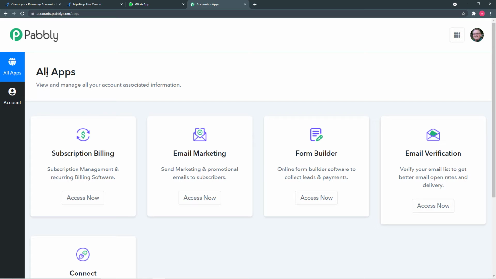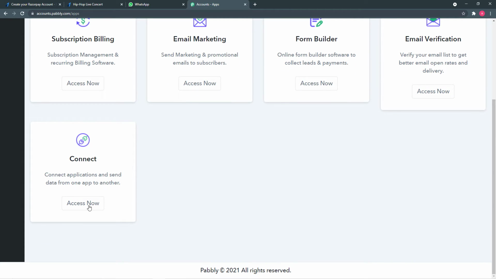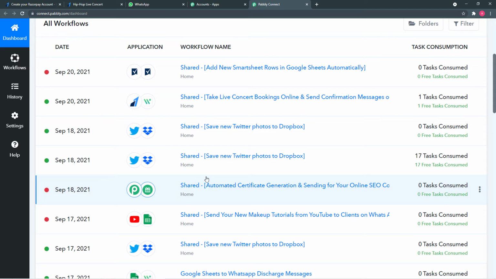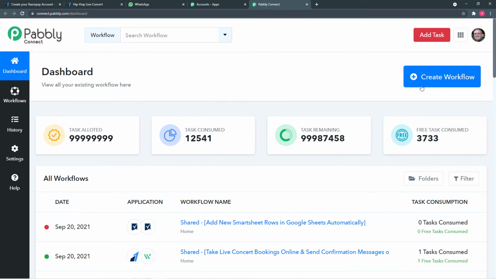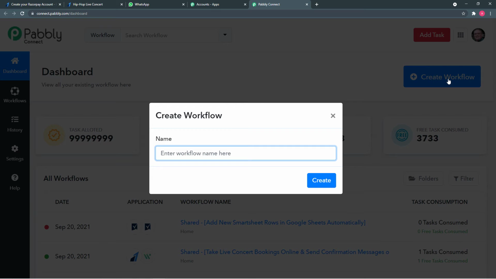So this is the all apps section of Pabbly. From here you have to come to this connect panel and click on access now. So this is the dashboard of Pabbly Connect. To start working here, we have to create workflows like these. To create a workflow, click on the create workflow button and it will ask for a name of your workflow. So give it any relevant name.